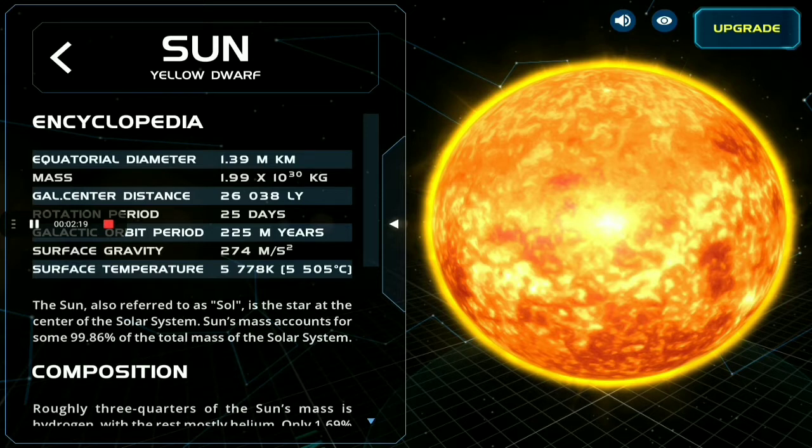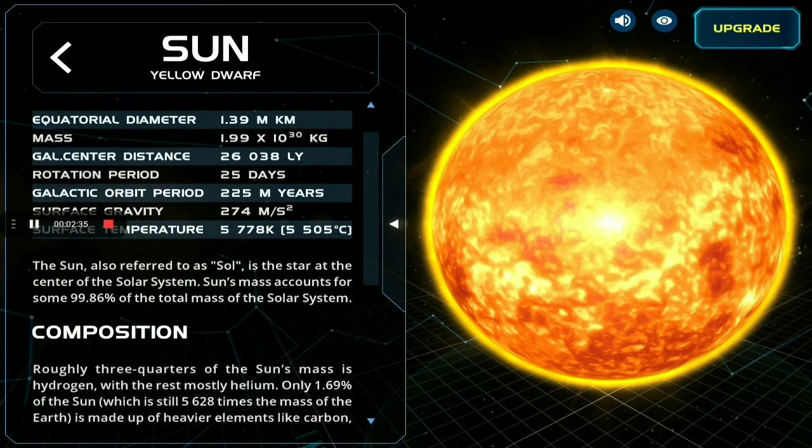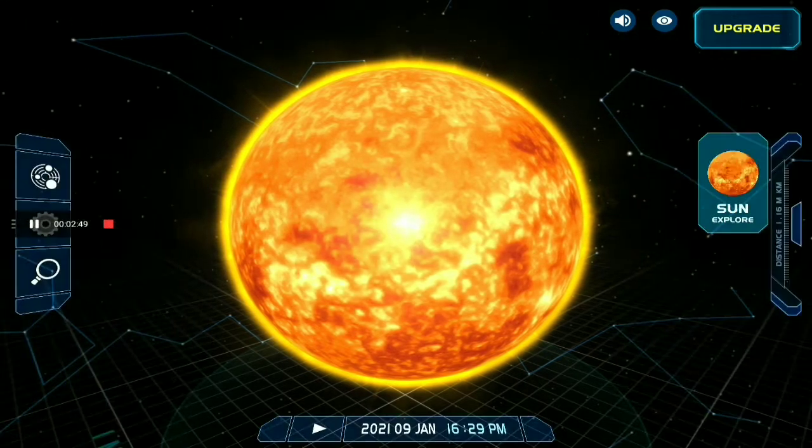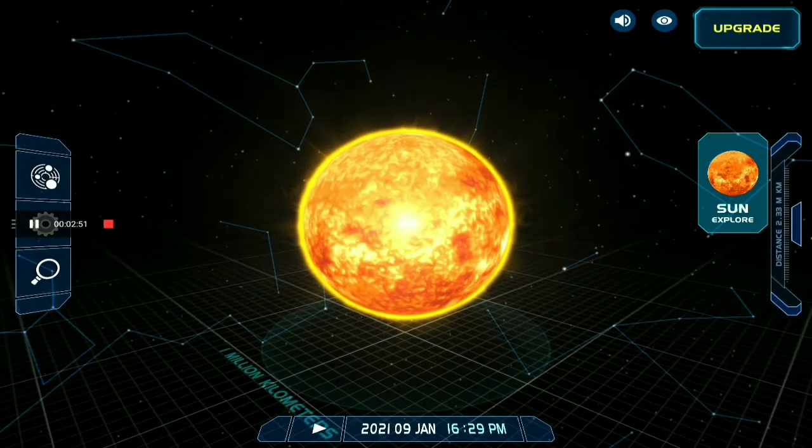Surface gravity is 274 meters per second square, and surface temperature is 5,778 K, which is also 5,505 Celsius. And the Sun, also referred to as Sol, is the star at the center of the solar system. The Sun's mass accounts for some 99.86 percent of the total mass of the solar system, and it is also known as a yellow dwarf.